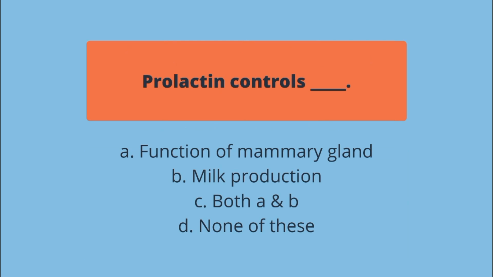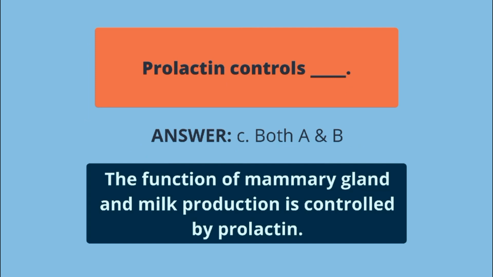Prolactin controls blank. A. Function of mammary gland, B. Milk production, C. Both A and B, D. None of these. The answer is letter C. The function of mammary gland and milk production is controlled by prolactin.